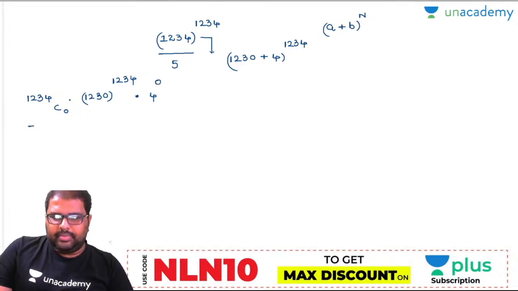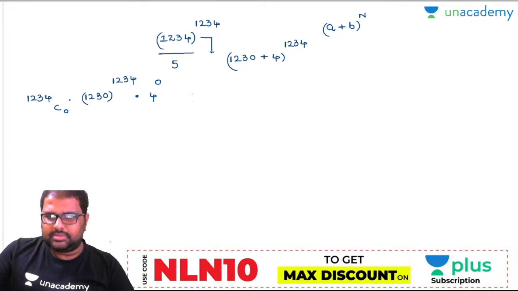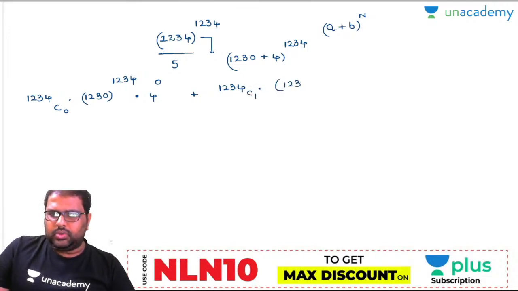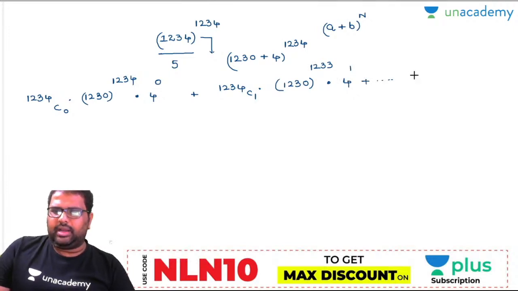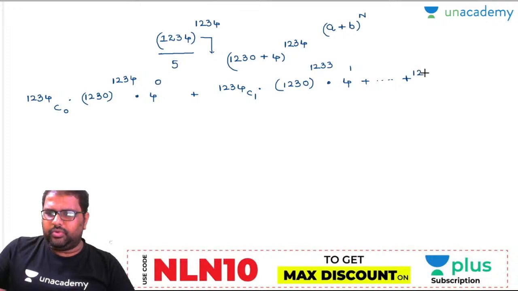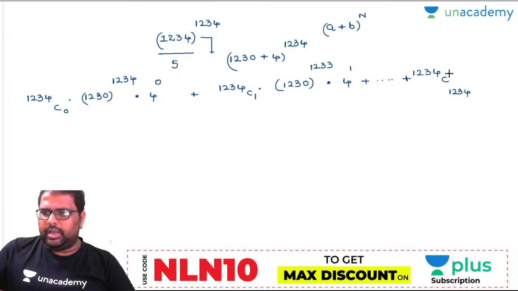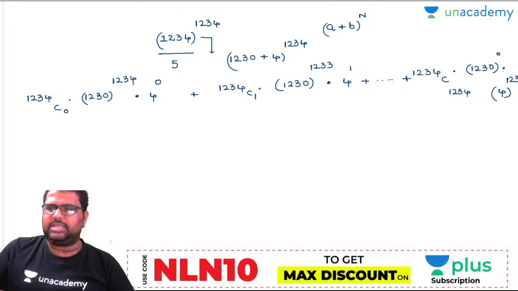Plus 1234 C1 into 1230 whole to the power of 1233 into 4 to the power of 1. So on, finally I'll write down the last term here: 1234 C 1234 into 1230 whole to the power of 0 into 4 to the power of 1234 is the leftover part. Will you accept this? Yes, perfectly done.